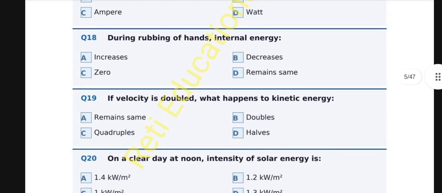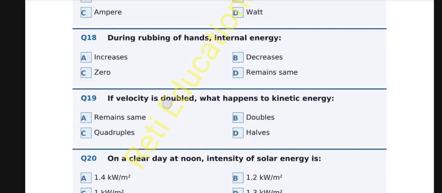Question number 19. If velocity is doubled, what happens to kinetic energy? A. Remains the same, B. Doubles, C. Quadruples, D. Halves. And the correct option is C, quadruples. Kinetic energy becomes four times.